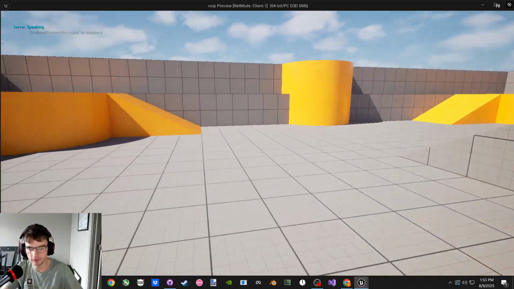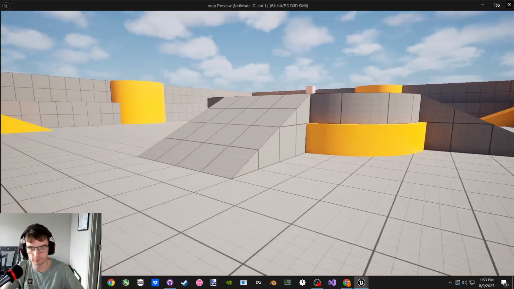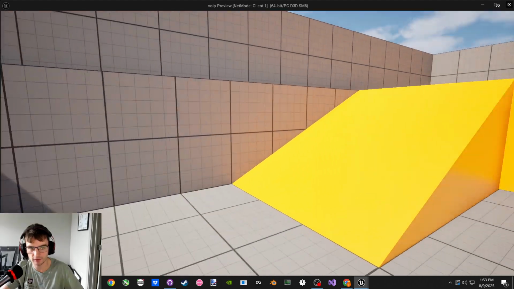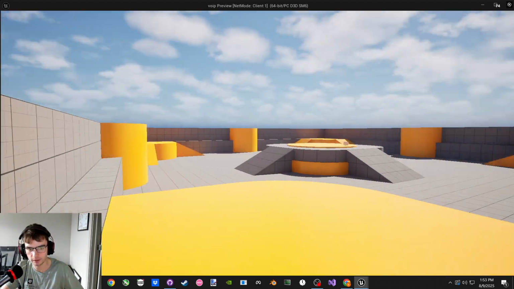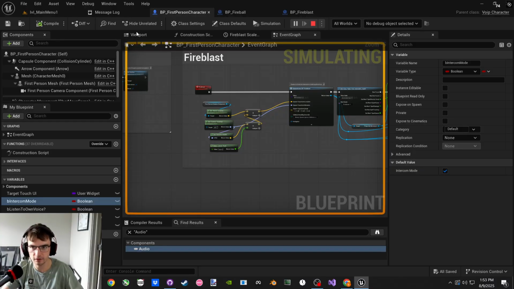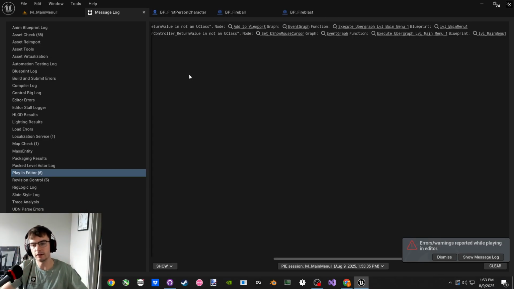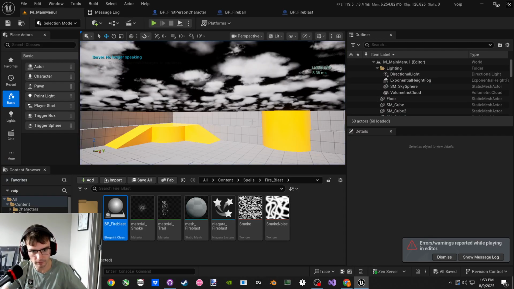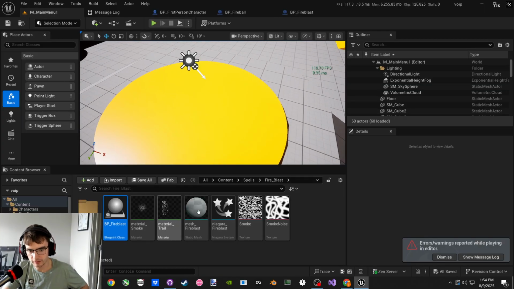Yo, test, test, test. We can see that the VoIP is working. So it's proximity chat. It's getting quieter as we get further and further away. Yeah, there's a little modulation. Right now, I think the modulation is too low, so it's not decreased enough. But let's see. Well, actually, the object isn't even here.